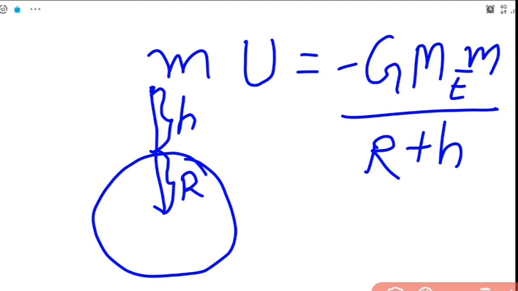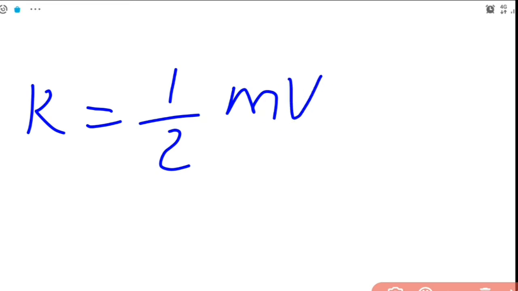Now we assume that this particular object is projected with the minimum velocity which we call the escape velocity, and we represent that escape velocity with the letter v_E. So the kinetic energy of the object becomes K equal to half m v_E squared. So this is the expression for kinetic energy.